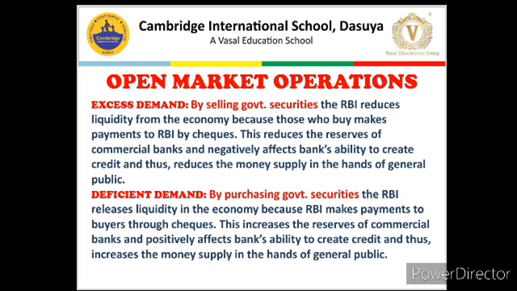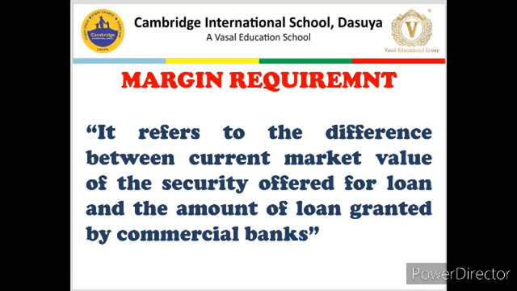So if there is a situation of excess demand, the RBI will sell the bonds. If there is a situation of deficient demand, the RBI will purchase the bonds. Now the last of the instruments is margin requirement. Basically, margin requirement is the difference between the security offered for a loan and the amount of loan granted by